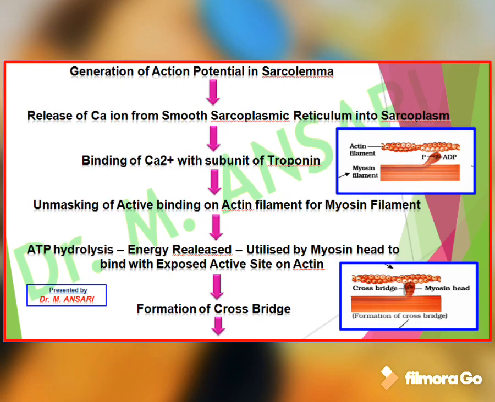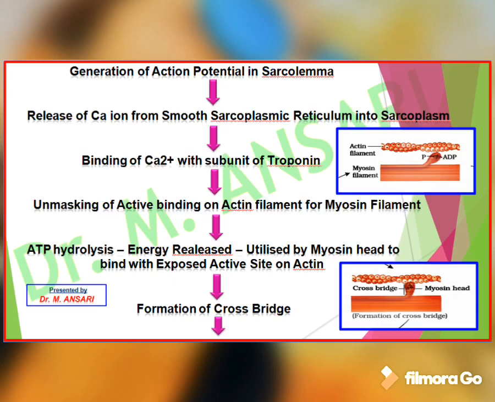The sarcoplasmic reticulum, inside the fiber, releases calcium ions into the sarcoplasm. This calcium ion binds with subunits of troponin. Because of this binding, an unmasking of the active binding site takes place on the actin filament, which is for binding with the myosin filament. ATP hydrolysis takes place, energy gets released, and this energy is utilized by the myosin head to bind with the exposed active site on actin.